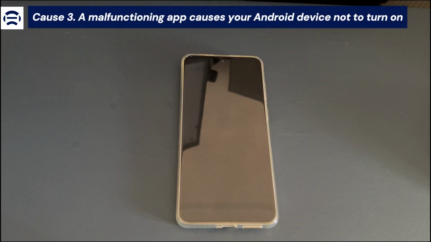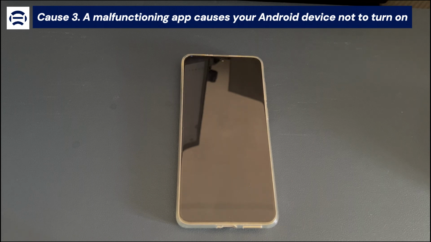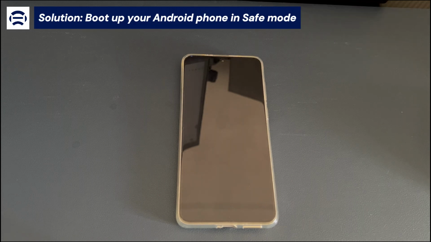Cause 3. A malfunctioning app causes your Android device not to turn on. The solution here is to boot up your Android phone in safe mode. You'll need to make sure that your Android phone is off. When your Android phone is not turning on, the phone itself might be on but the screen is black. So, wait 1 or 2 days to let your Android phone run out of battery.